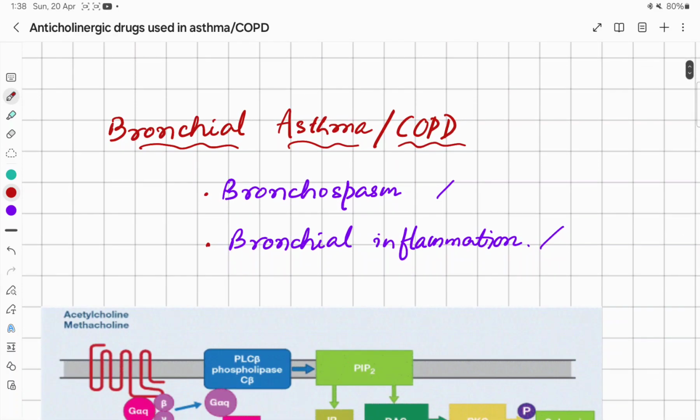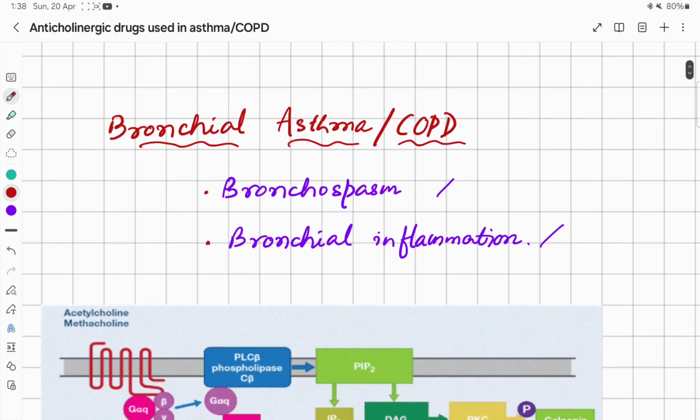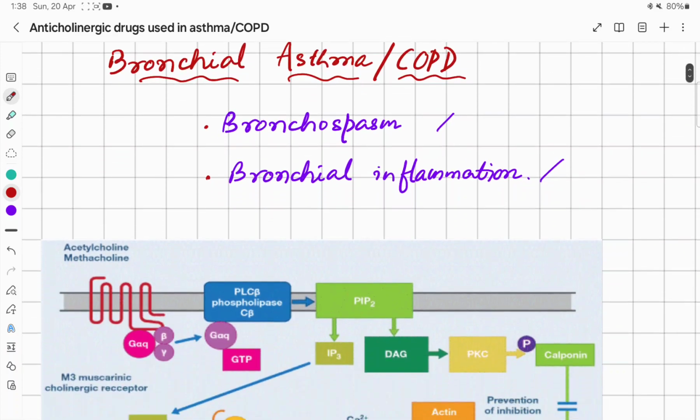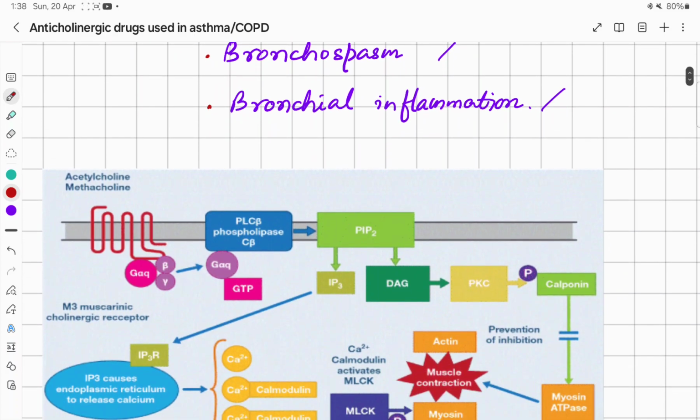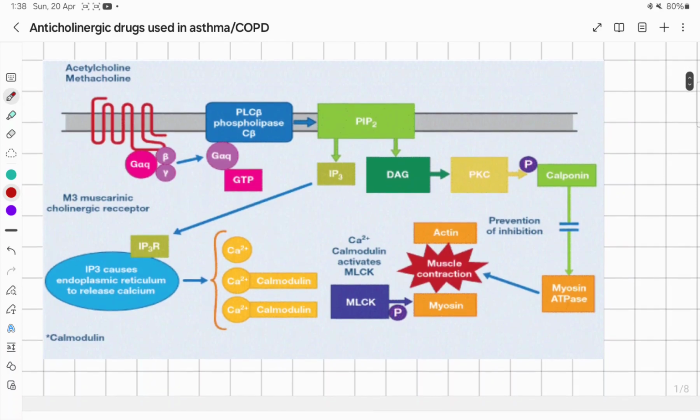So chronic obstructive pulmonary disease and bronchial asthma are characterized by bronchospasm and bronchial inflammation, and bronchial smooth muscles are innervated by cholinergic neurons, parasympathetic nerves. There is no sympathetic innervation, only parasympathetic innervation is there. So acetylcholine acts on the muscarinic receptor M3, cholinergic receptor, to cause bronchoconstriction.